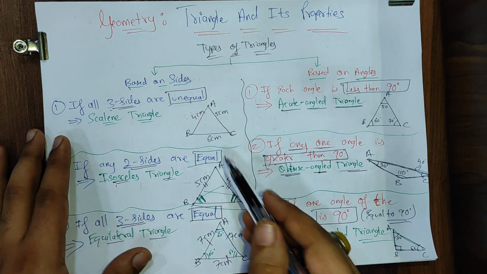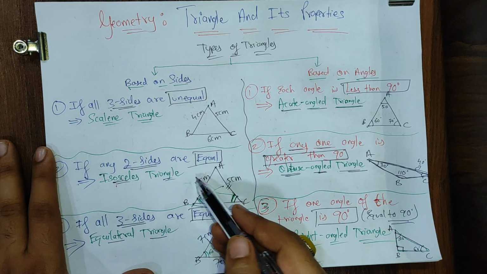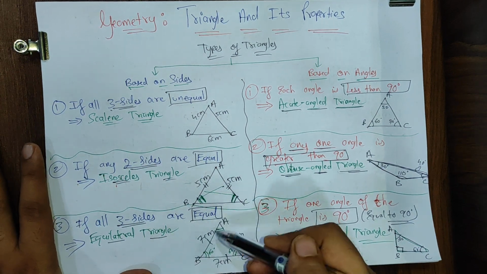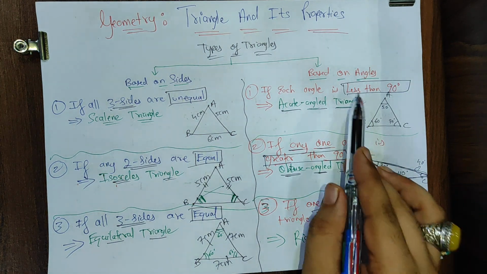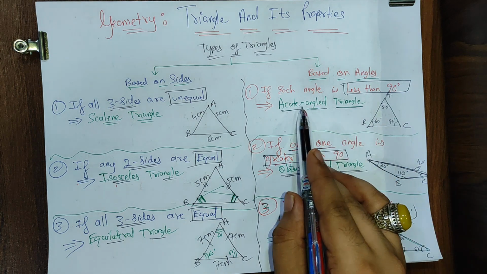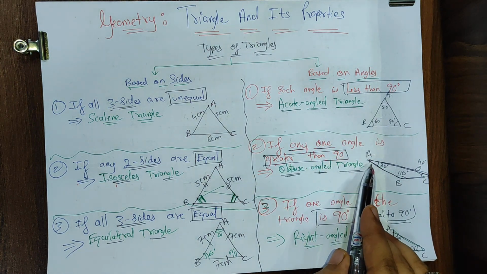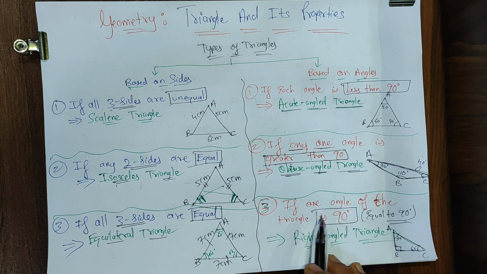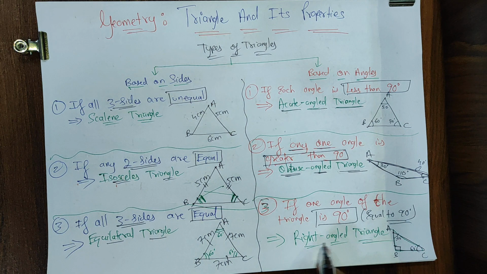Based on sides, all 3 sides unequal, scalene triangle. Any 2 sides equal, isosceles triangle. All 3 sides equal, equilateral triangle. Based on angles, if each angle or all angles, I will say, less than 90 degree, acute angled triangle. If any one angle is greater than 90, obtuse angled triangle. If one angle of the triangle is exactly equal to 90 degree, we say it as a right angle triangle.